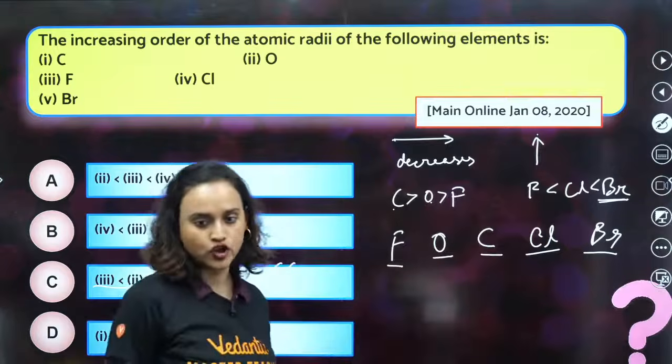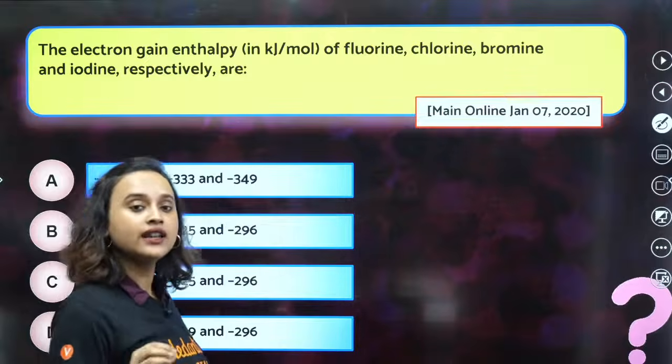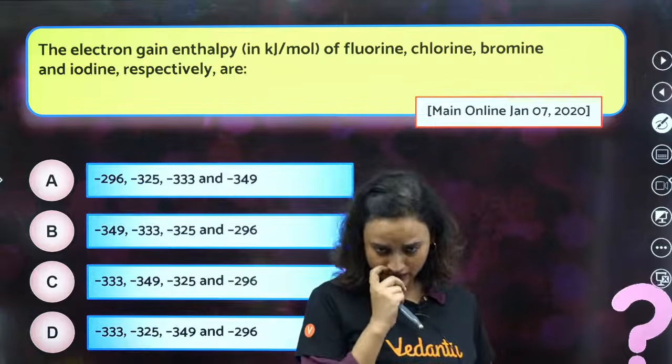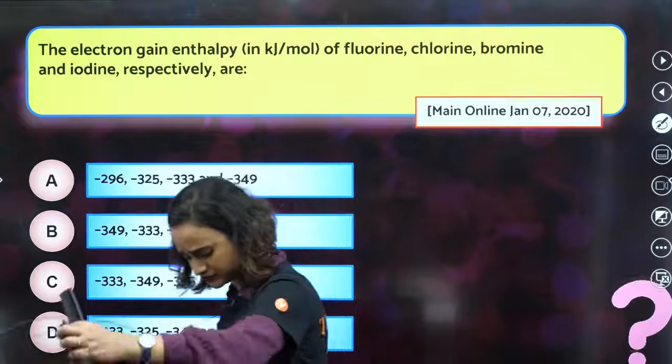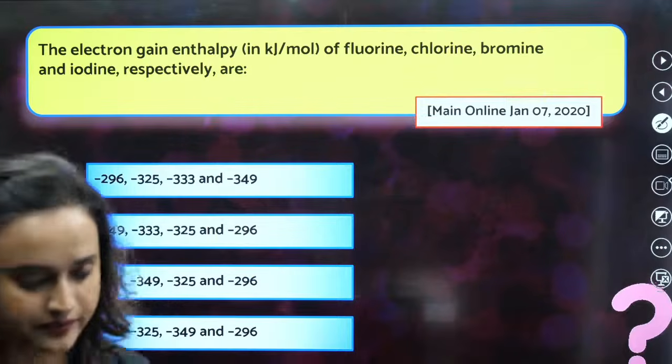Understood? Yes? Chalo. Moving on, next question. The electron gain enthalpy in kilojoule per mole of fluorine, chlorine, bromine and iodine respectively. Sorry, ye bata do. Tell me this answer, guys.